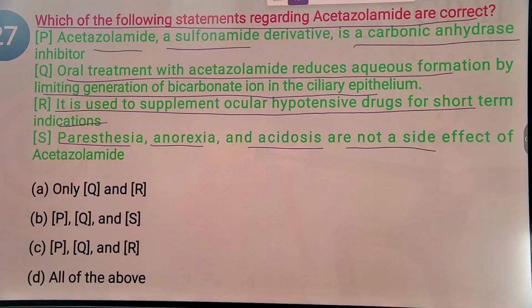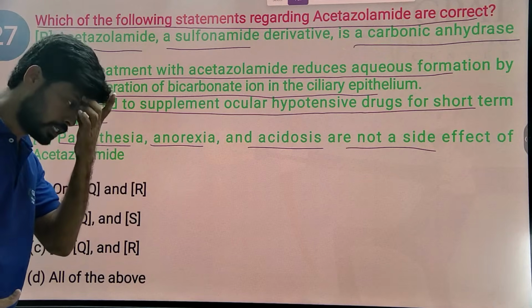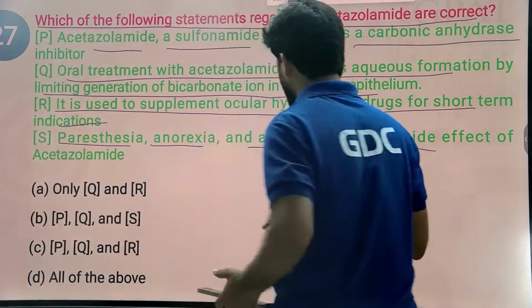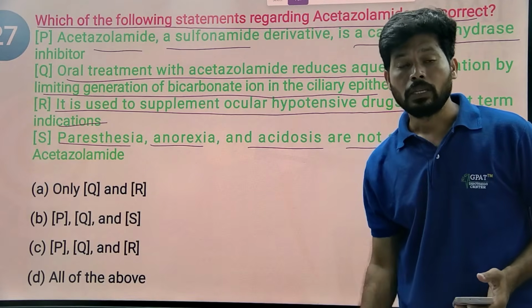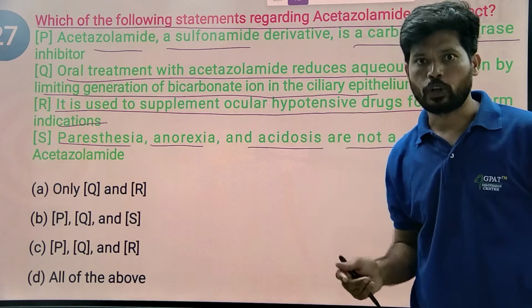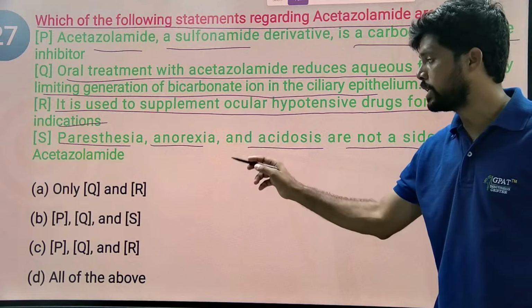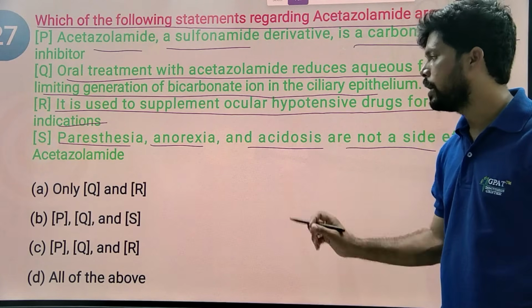So generally, option S will be wrong. Generally, paresthesia, loss of sensations, anorexia, loss of appetite, acidosis, increasing acidic pH in the blood, these are the side effects of acetazolamide. So remove the option. Option S is incorrect.